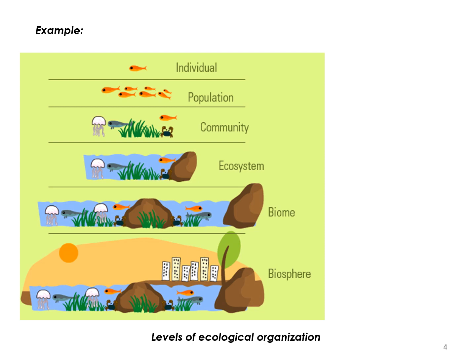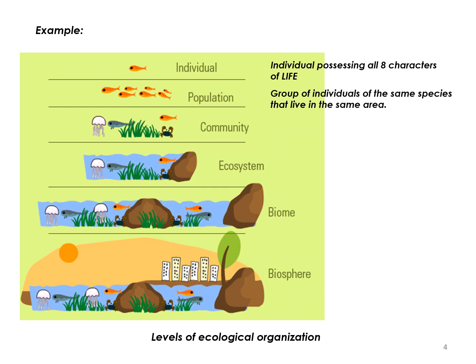Okay, so when you look at this figure, an individual is about one single individual, and normally it's from one single species. So when a group of individuals of the same species live in the same area, we call them a population. For example, the population of fish, the population of frogs, and so on. And normally when we use the word population, it means we are referring to one single species.